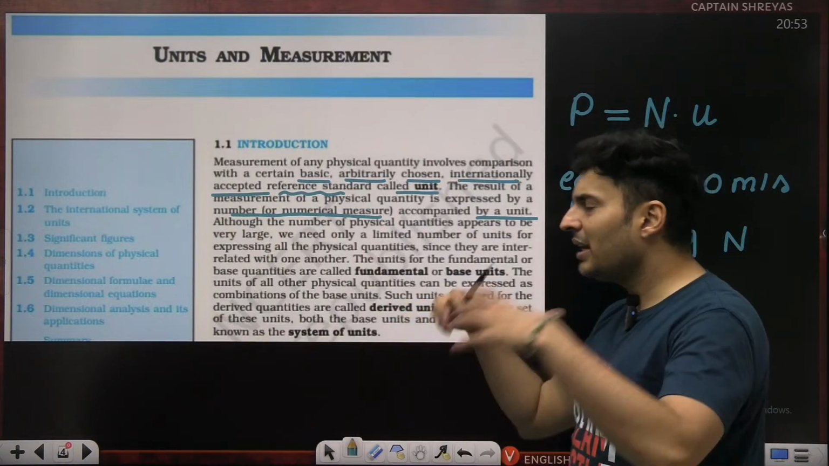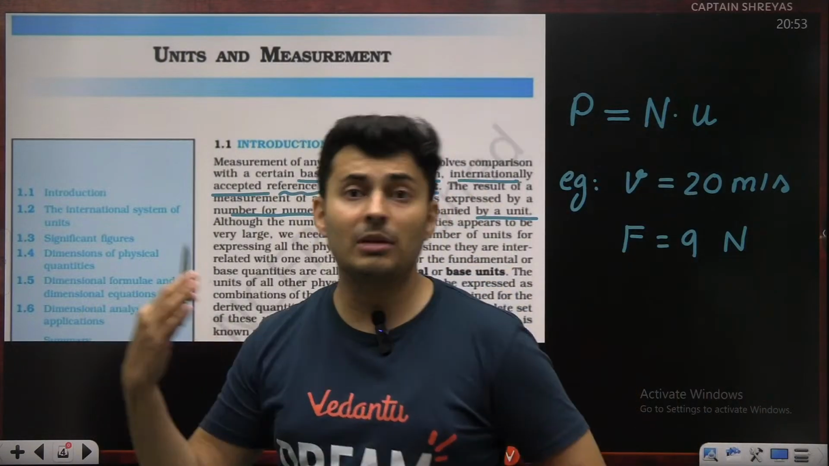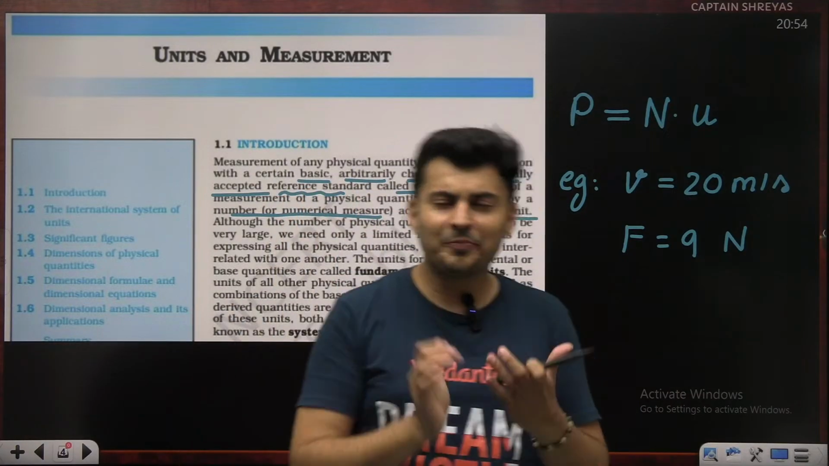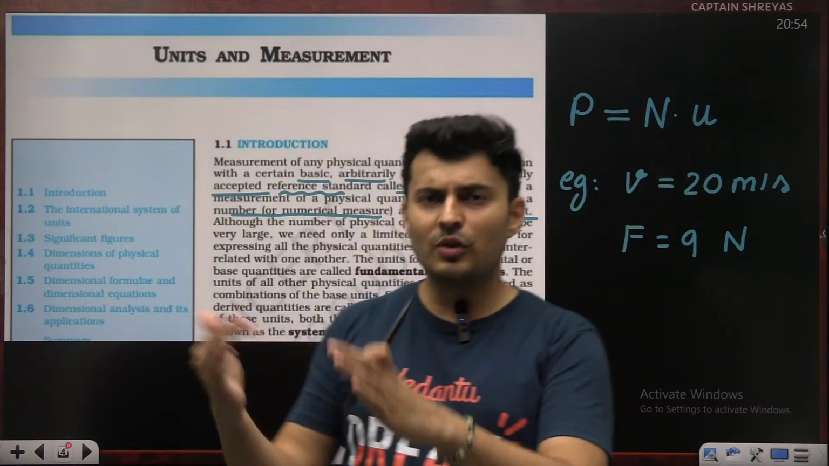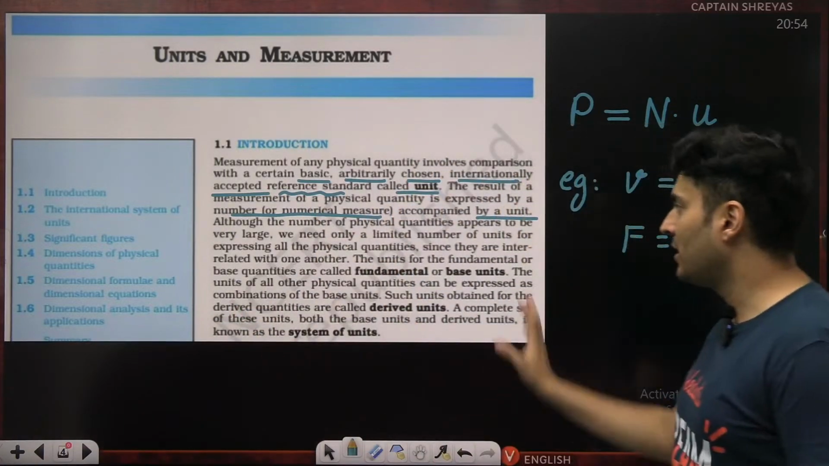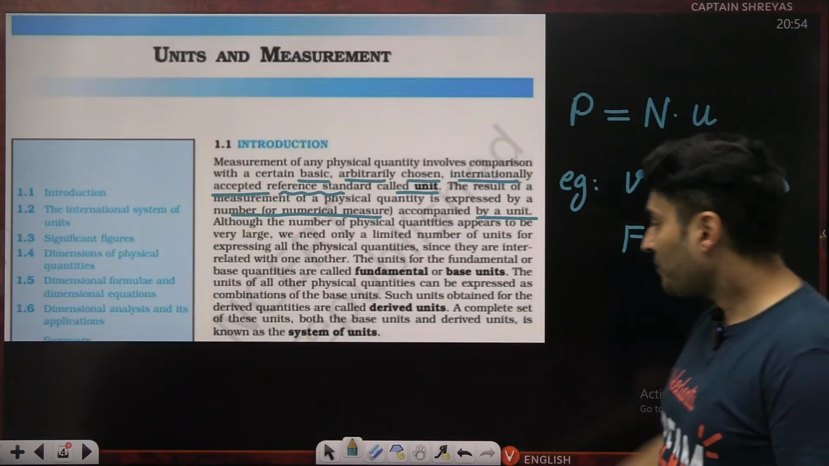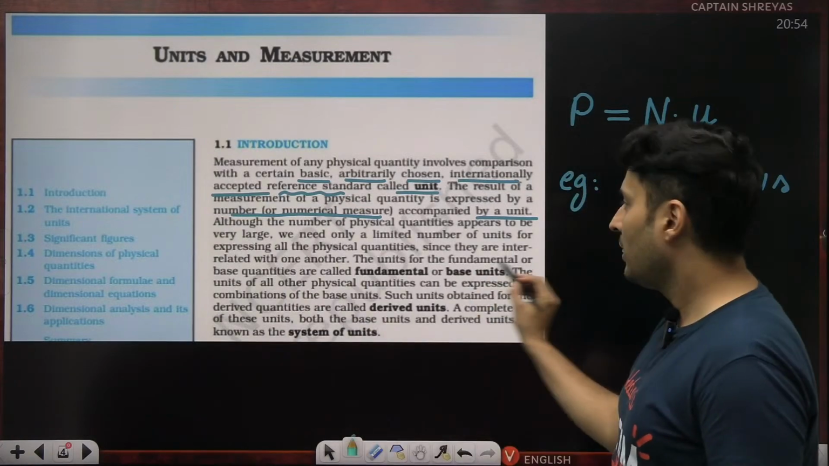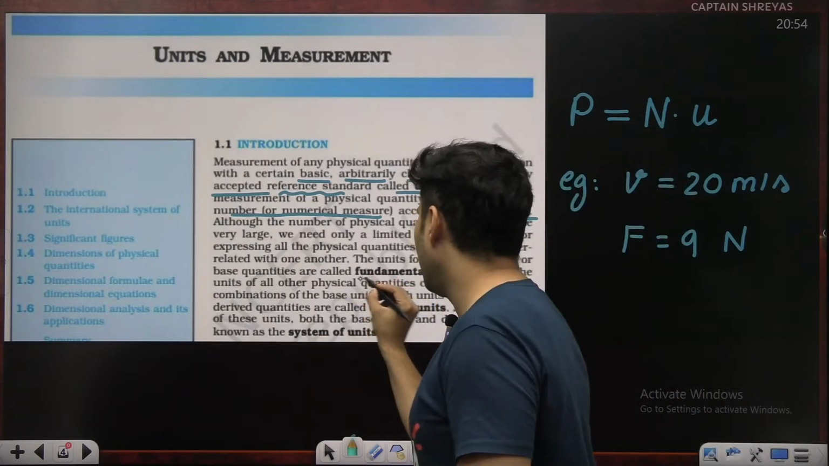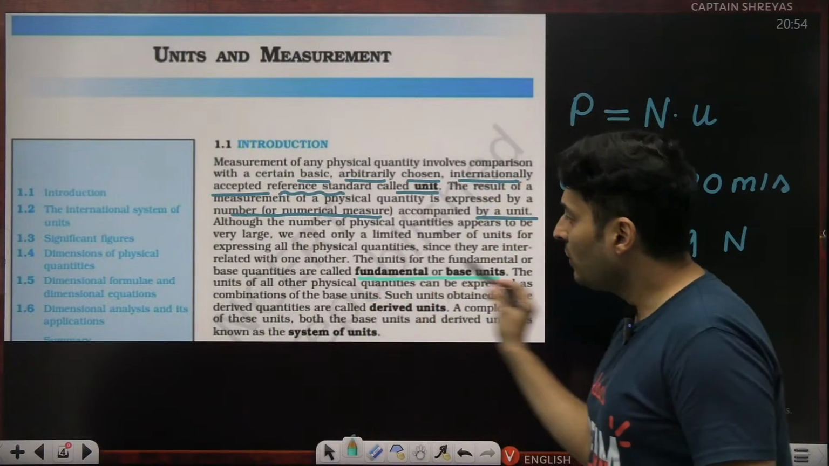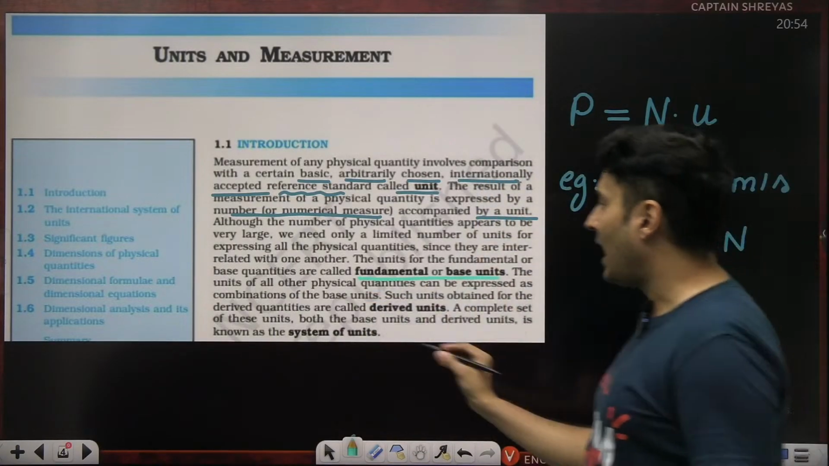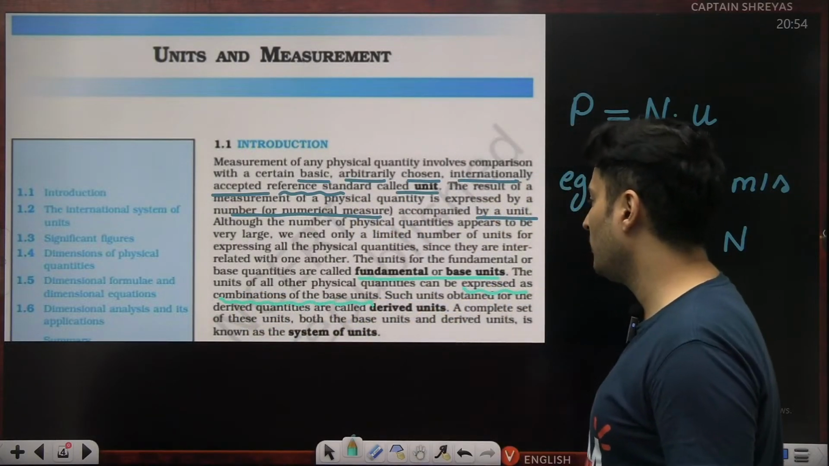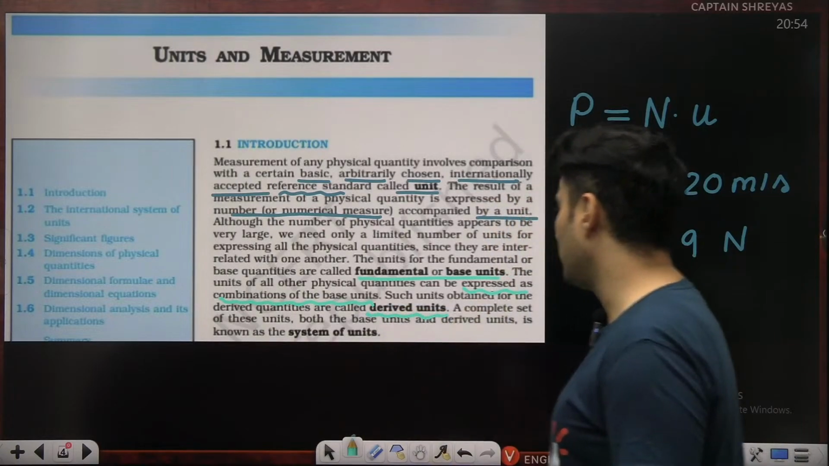And they say that there are many physical quantities. So you might think there might be many units, but there is only a finite number of units, because we can express one unit in terms of others, which we'll be seeing in due course of the chapter. That's what they are saying. Now, the next important point is right over here: the units for the fundamental or base quantities are called fundamental or base units. The units of all other quantities, which can be expressed as a combination of base units, are called derived units.